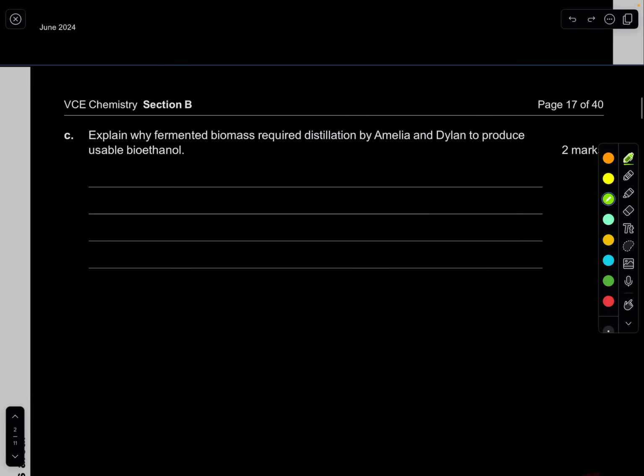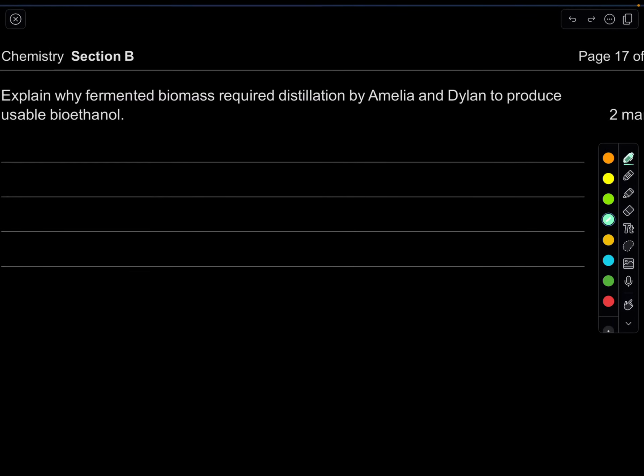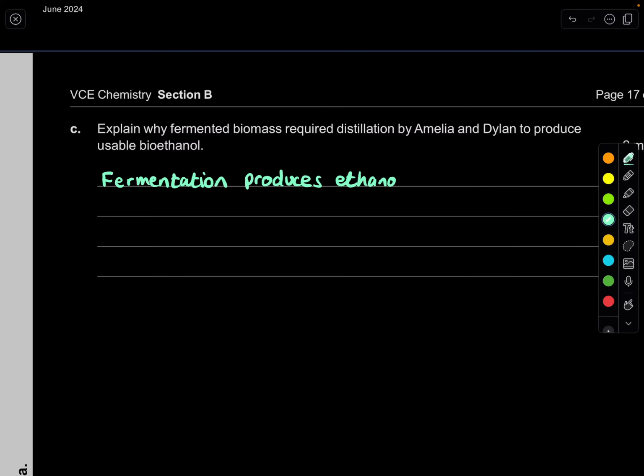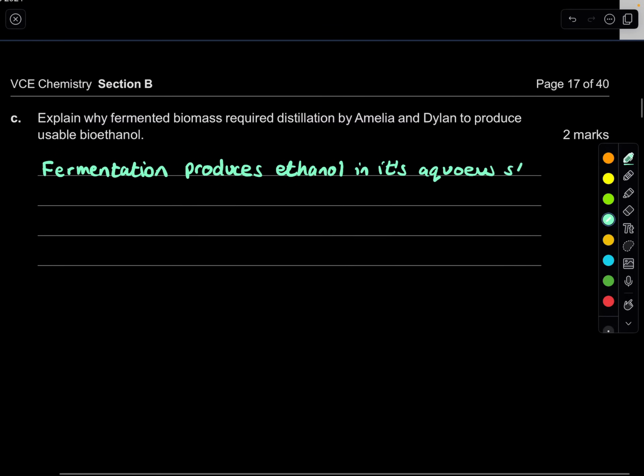So let's write down what we said. All right, so we're going to say fermentation. I'm going to try to write a lot and go into deep detail, so that a lot of students, when they read it, can understand what I mean. So fermentation produces ethanol in its aqueous state. Who cares if you spell it wrong?